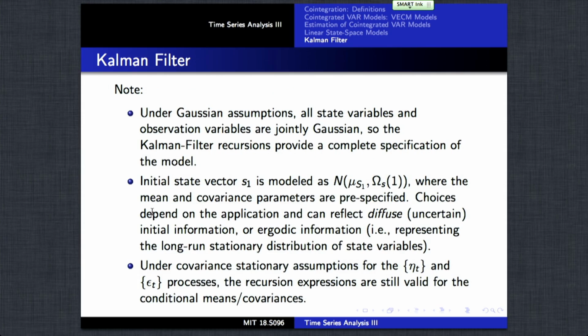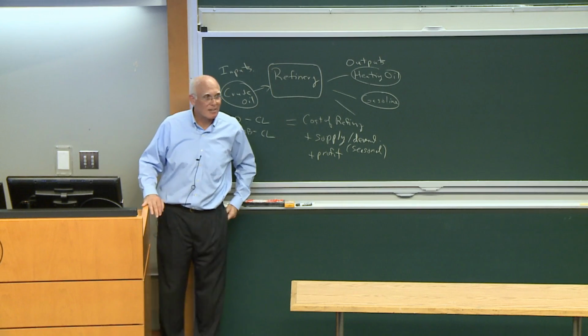So that's a brief introduction to the Kalman filter. So let's finish there. Thank you.